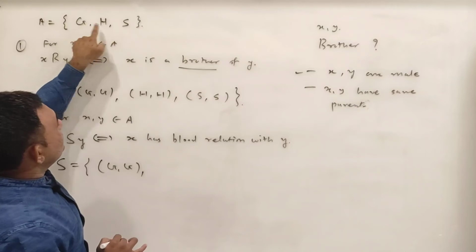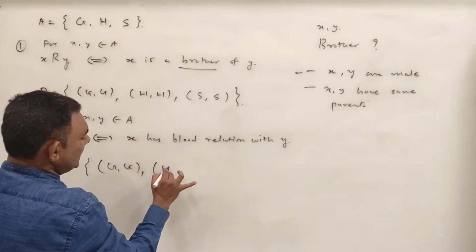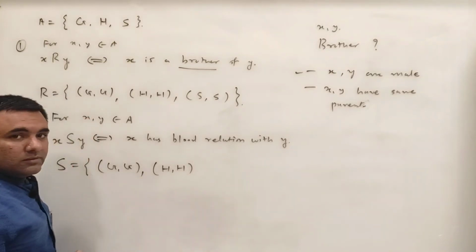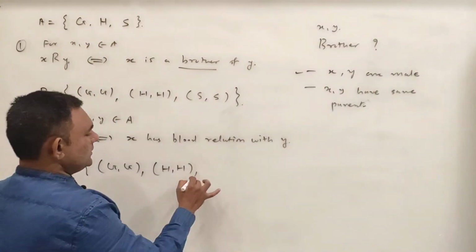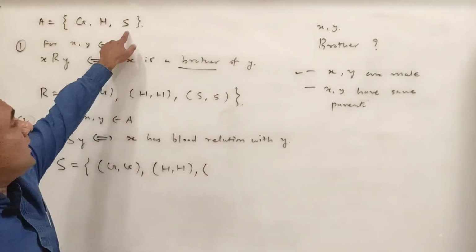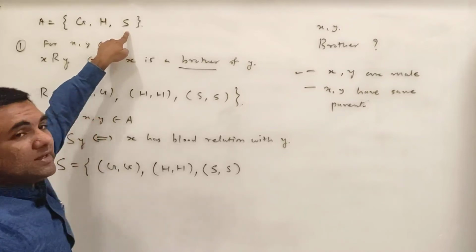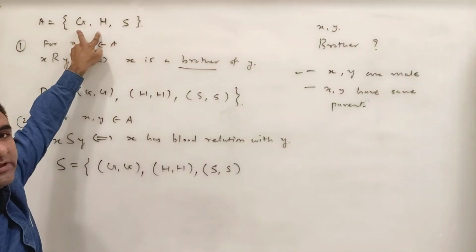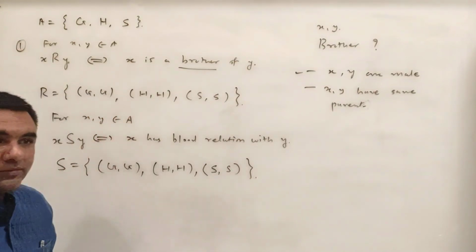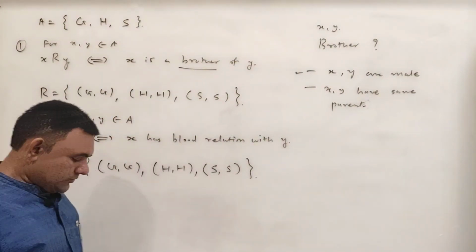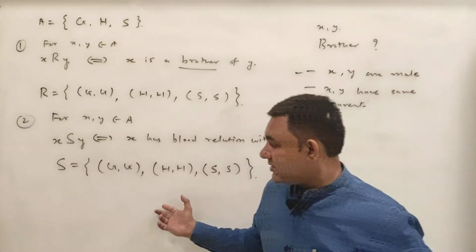So GH and GS will not be there. Similarly here Hitler has blood relation with Hitler, but Hitler has no blood relation with Gandhiji and Sardar. And similarly Sardar has blood relation with himself, but he has no blood relation with Gandhiji and Hitler. So we have only this. See, we get something nice here.